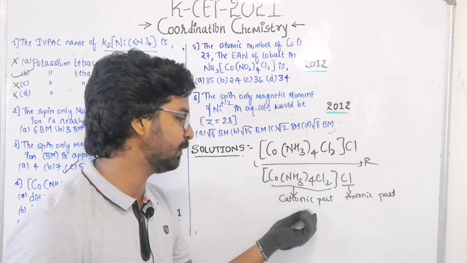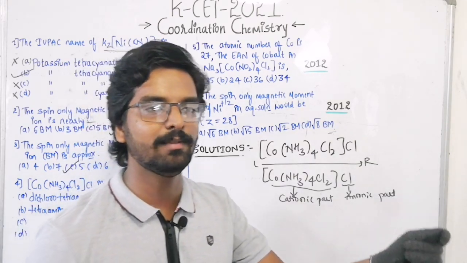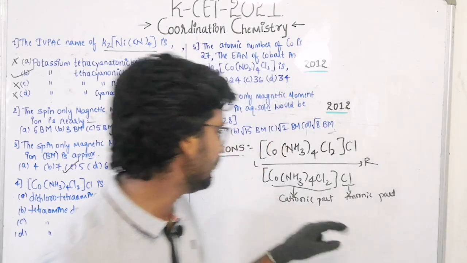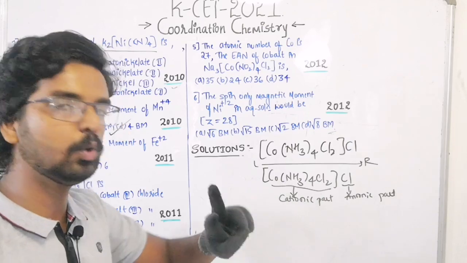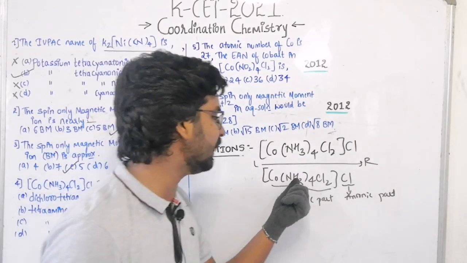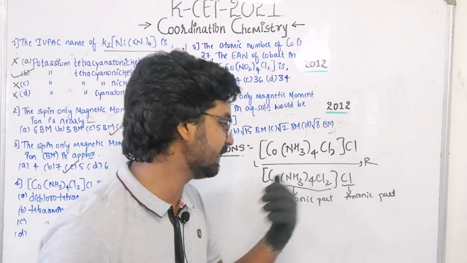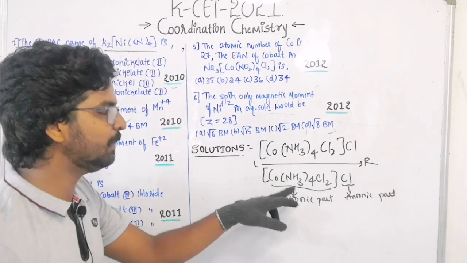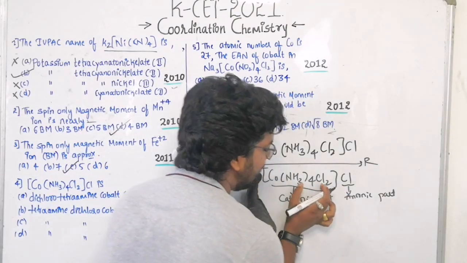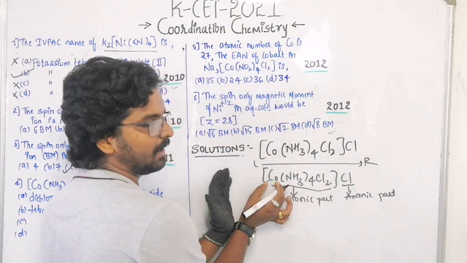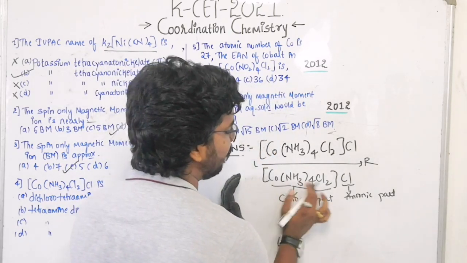So let us try to find out the name of the cationic part here. If it is an anionic part, we need to do some modification. See here. Next thing is how many ligands are there here? There are 2 types of ligand. One is the neutral ligand ammonia and an ionic ligand chloride is there. So when it comes to a complex, first name the ligand, then go for the central metal atom or the ion.